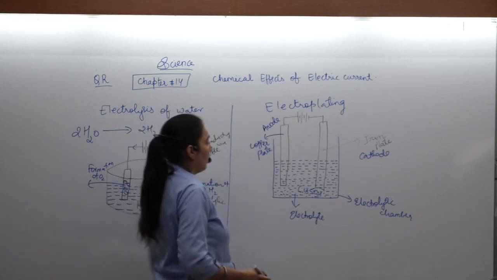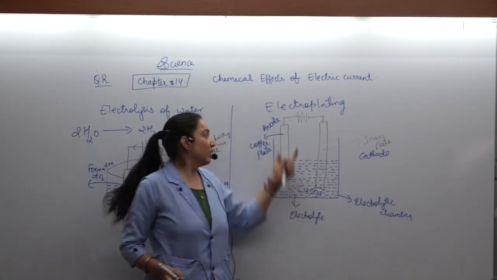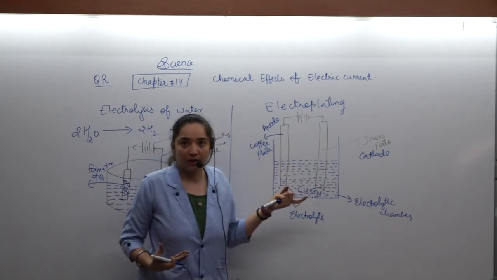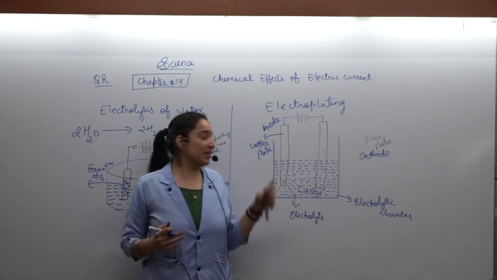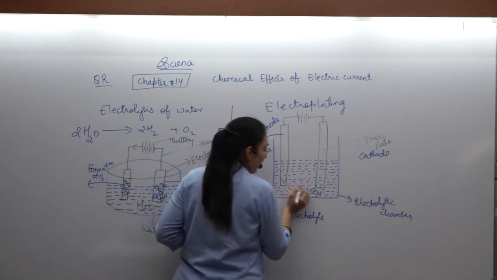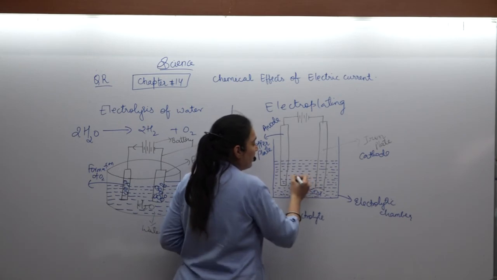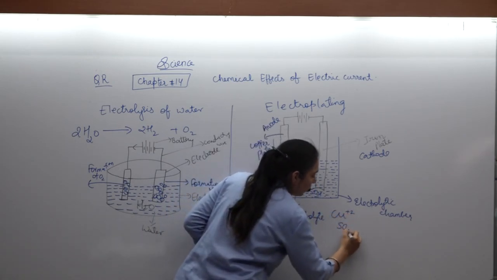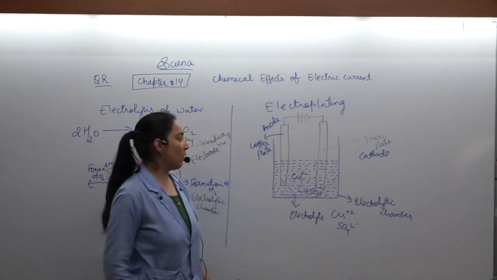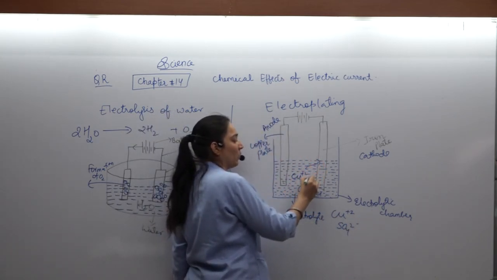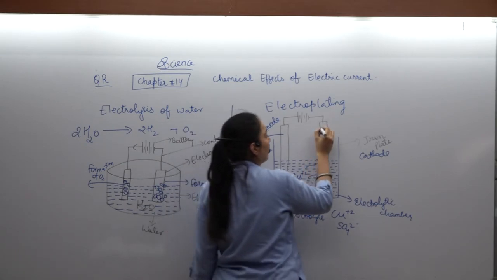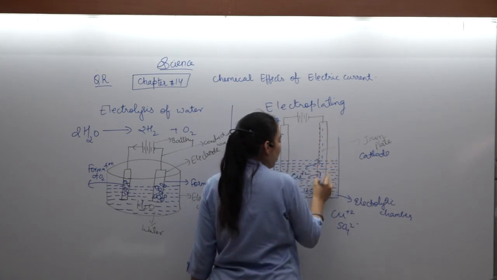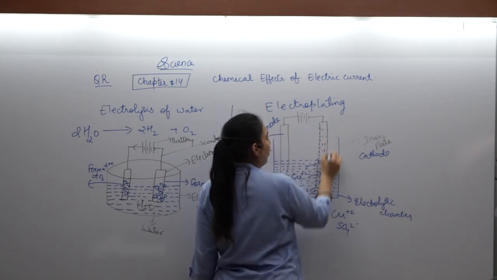Then what happens over here? Once you allow the electric current to flow through it, first of all this anode will get dissolved. Moreover, this electrolyte will get split up into Cu2+ ion and SO4 2- ion. What will happen now? All the Cu2+ ions will migrate towards the cathode, and very slowly, the entire iron rod will get deposited by copper.